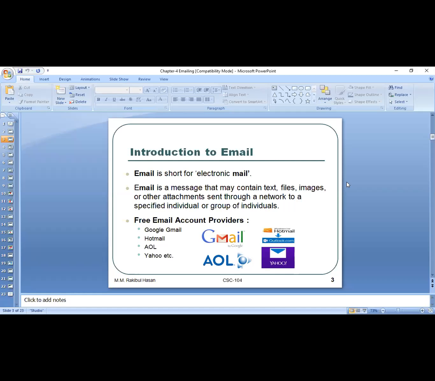And here you are going to get some email service provider names. They are email service providers, like Google's Gmail. Gmail is an email service provider. Hotmail, email service provider. AOL, email service provider. Yahoo is another email service provider. They are organizations. They have their email servers. Through their servers, they give us email service.